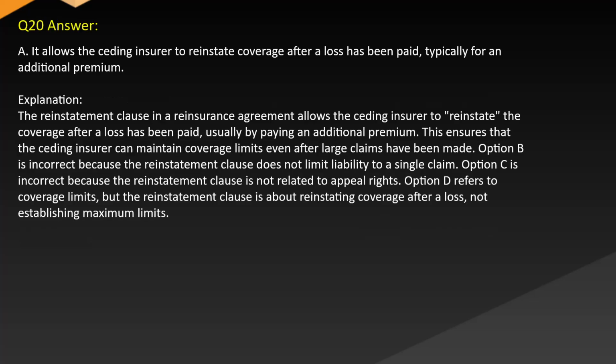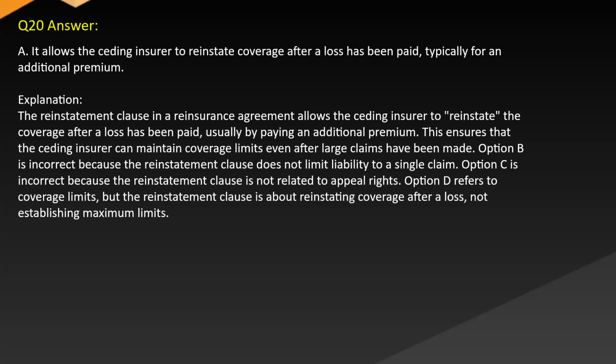Answer A. It allows the ceding insurer to reinstate coverage after a loss has been paid, typically for an additional premium. Explanation. The reinstatement clause in a reinsurance agreement allows the ceding insurer to reinstate the coverage after a loss has been paid, usually by paying an additional premium. This ensures that the ceding insurer can maintain coverage limits even after large claims have been made.